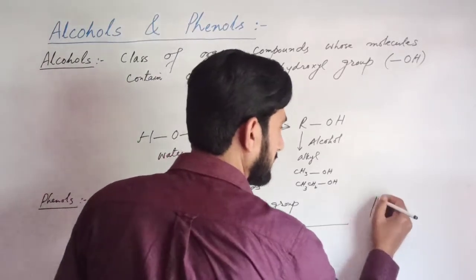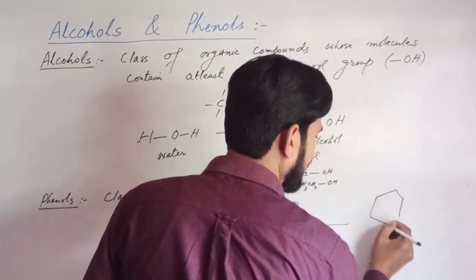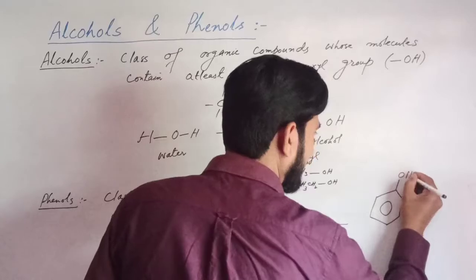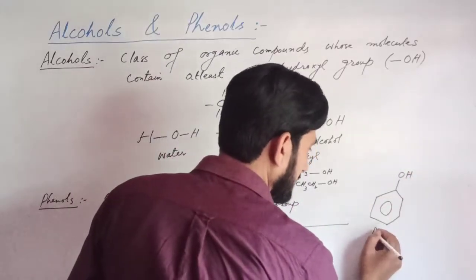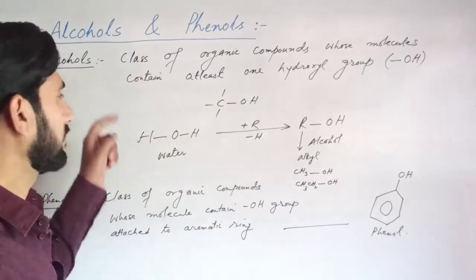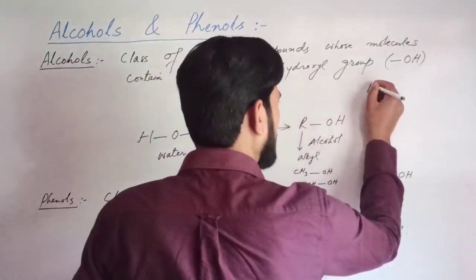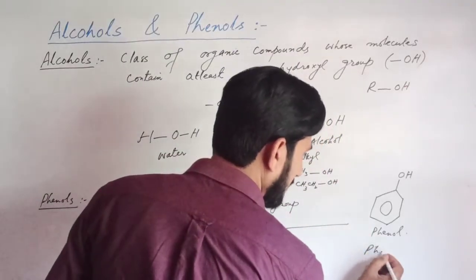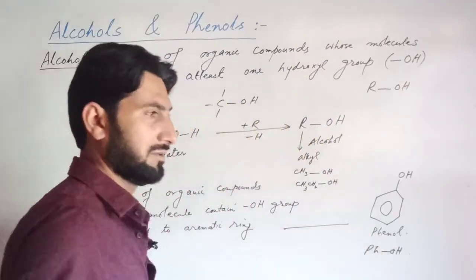For example, the OH group is directly attached to the benzene ring. Such a molecule is called phenol. So the general formula of alcohol is ROH, whereas in phenol a phenyl group is attached to the hydroxyl group.